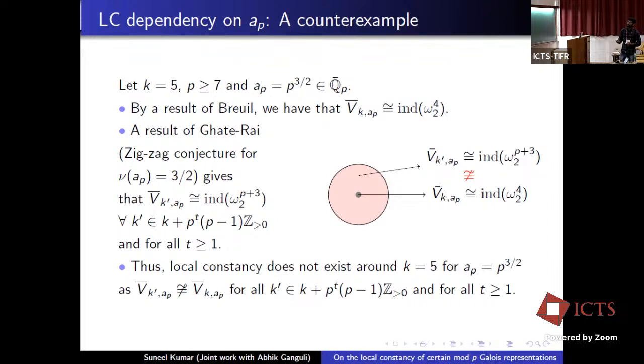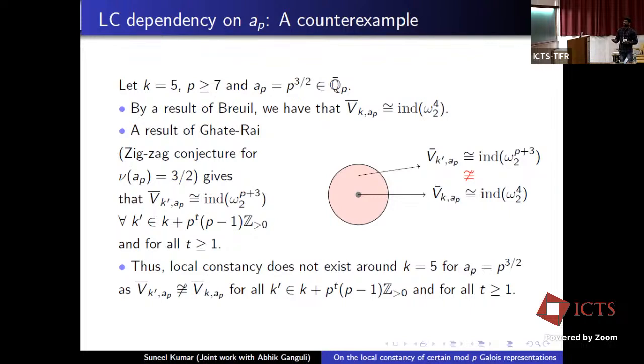We use a result of Breuil to compute the reduction at the center, and it gives B bar k,a_p is isomorphic to ind ω_2^4. And to compute the reduction in the punctured disk, we use a result of Ghate, basically the zigzag conjecture for slope 3/2. And it gives that B bar k',a_p is isomorphic to ind ω_2^{p+3}. Here k' is coming from the punctured disk.